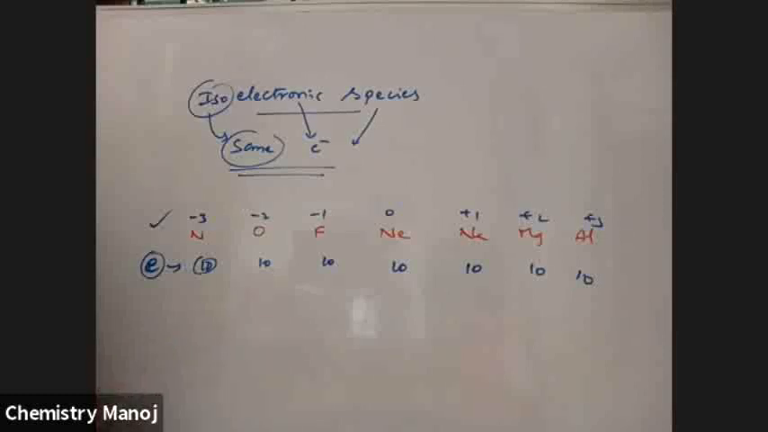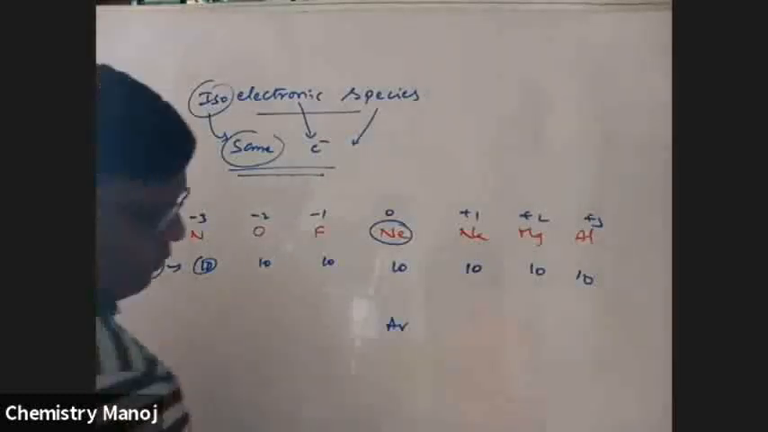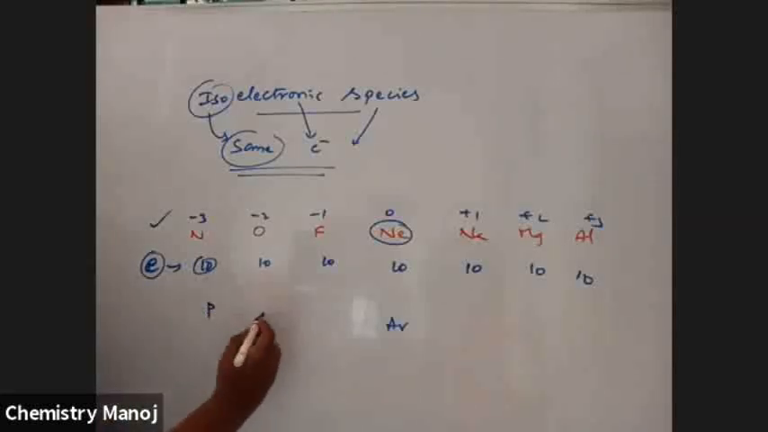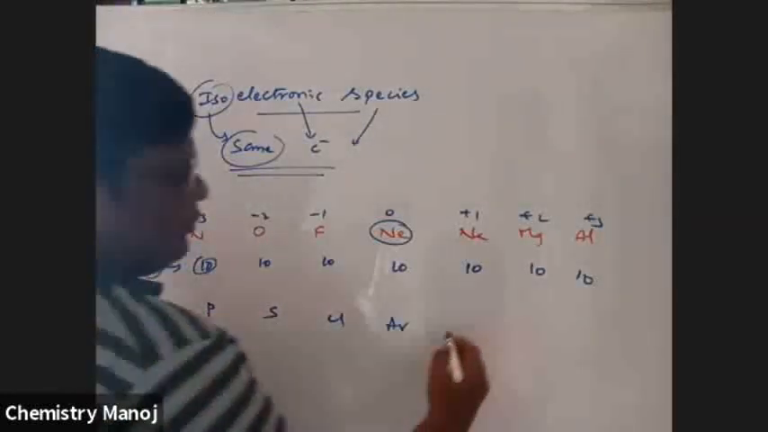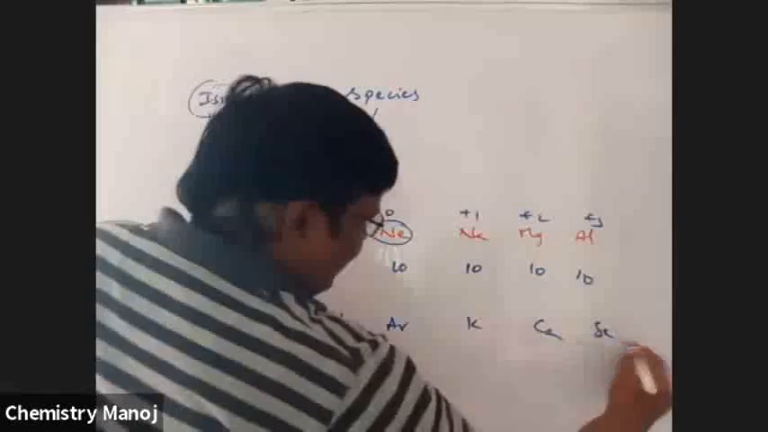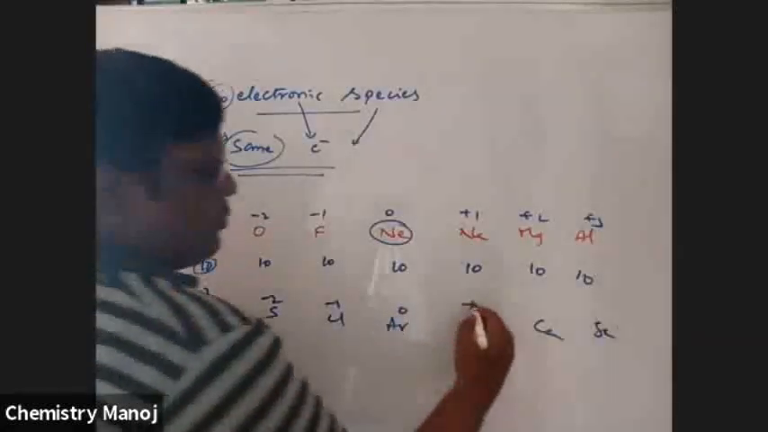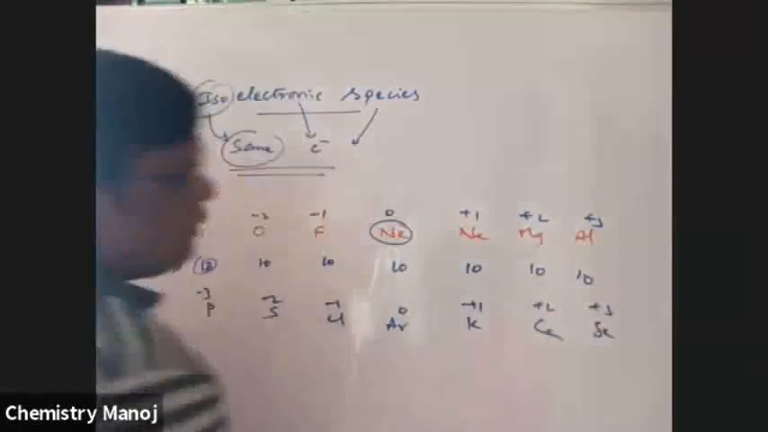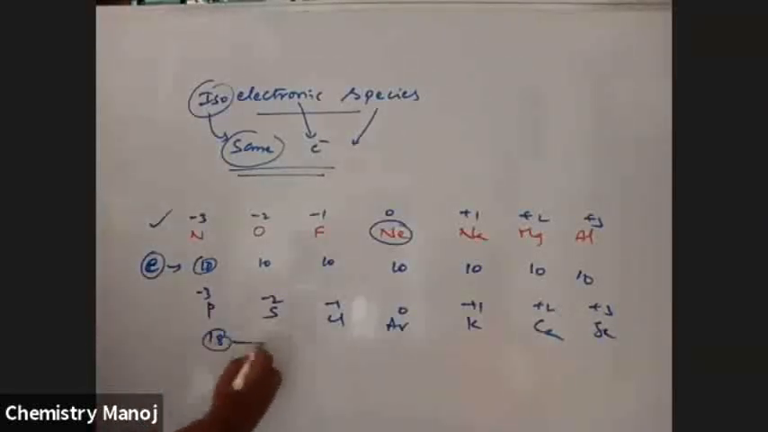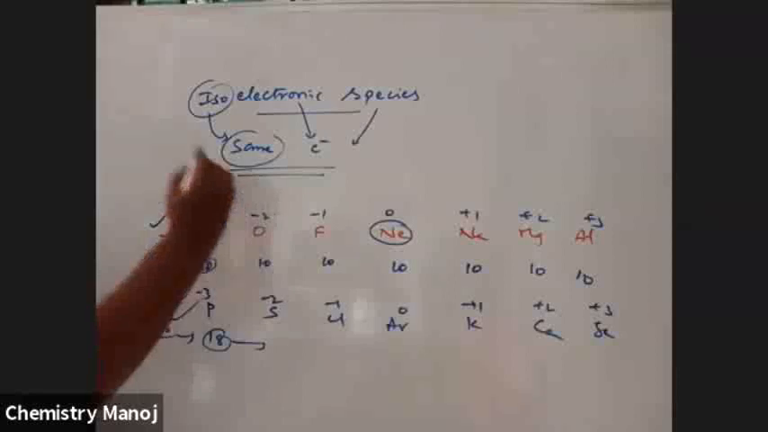So, taking any one, for example here neon is the middle one. Now we are going to take argon also. That is phosphorus, sulfur, chlorine, argon, potassium, calcium, or sometimes scandium also. Here -3, -2, -1, 0, potassium +1, calcium +2, scandium +3. Phosphorus is actually 15, -3, 3 electrons gained, 18. All these have 18 electrons. So this is one isoelectronic series, and it is another isoelectronic series.